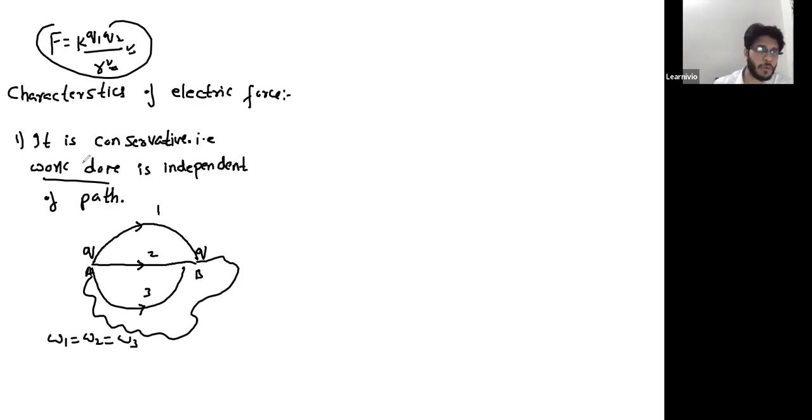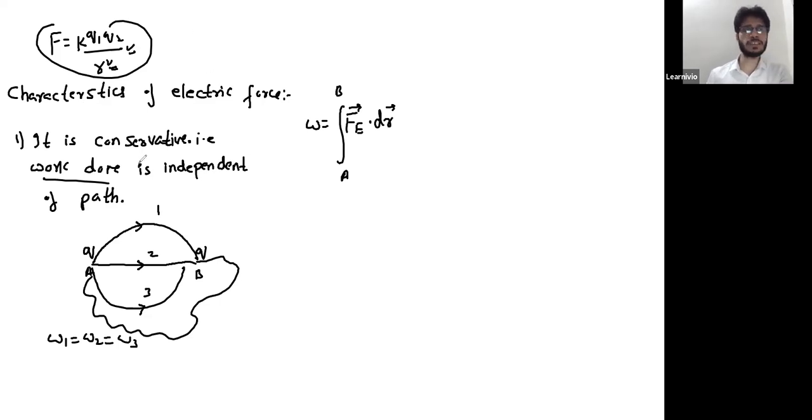But work done, which is the integral of electric force dot dr from point A to point B, will remain the same for different paths as long as the initial and final conditions are the same. So Fatima, is it clear? That's what conservative means. Yes, sir. Okay.